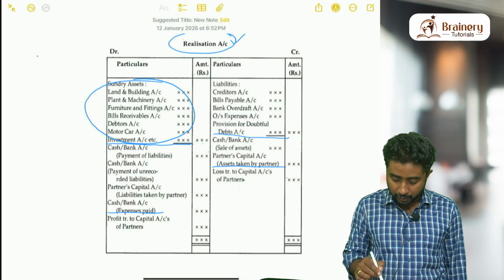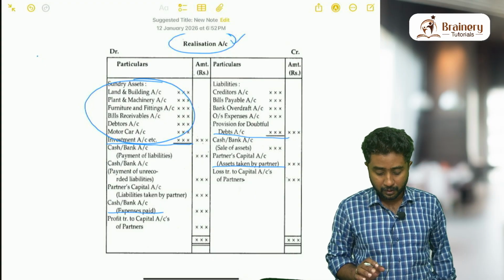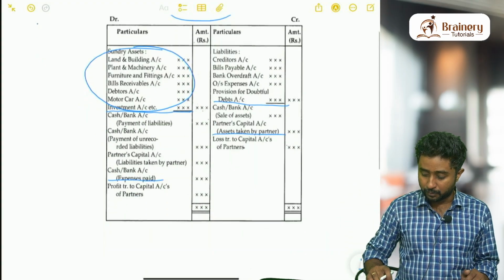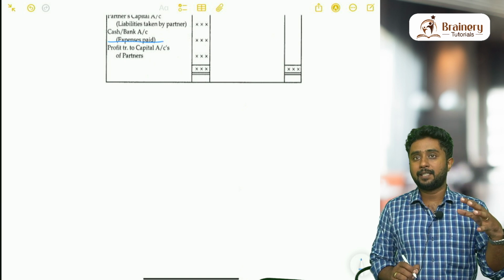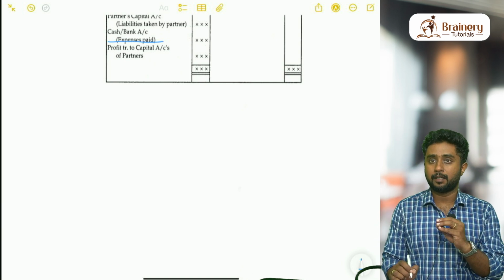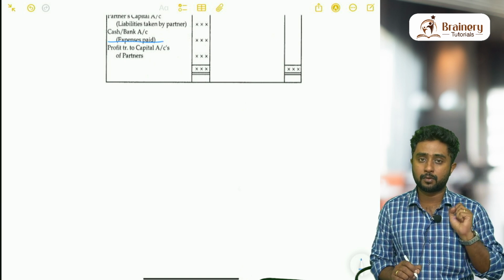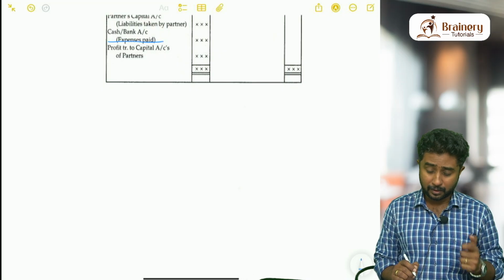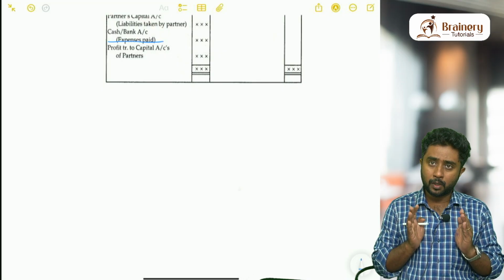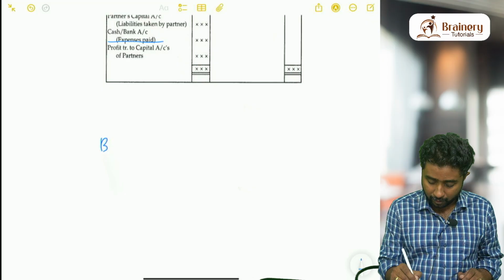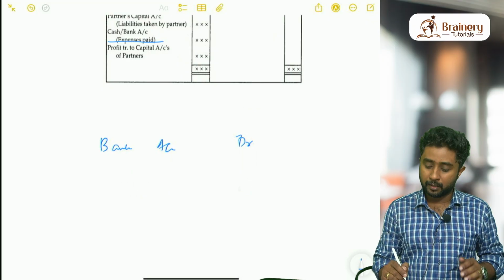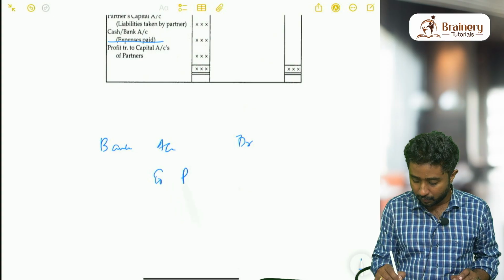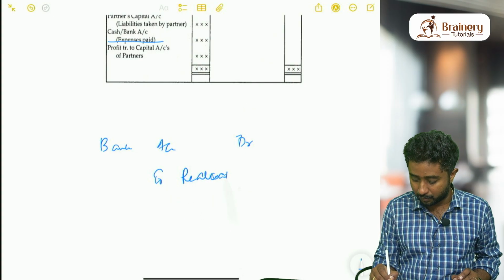Now I'll make this part easier for you. Just think like this when it comes to the entry. Here we'll discuss the shortcut. Throughout this chapter, 80 to 90% of the transactions you have to follow only these two shortcuts. The first shortcut is like this: when you are getting the money, bank account should be debited. When you are selling an asset, you will get the money, so bank account should be debited. You can just write bank account debit to realization account.